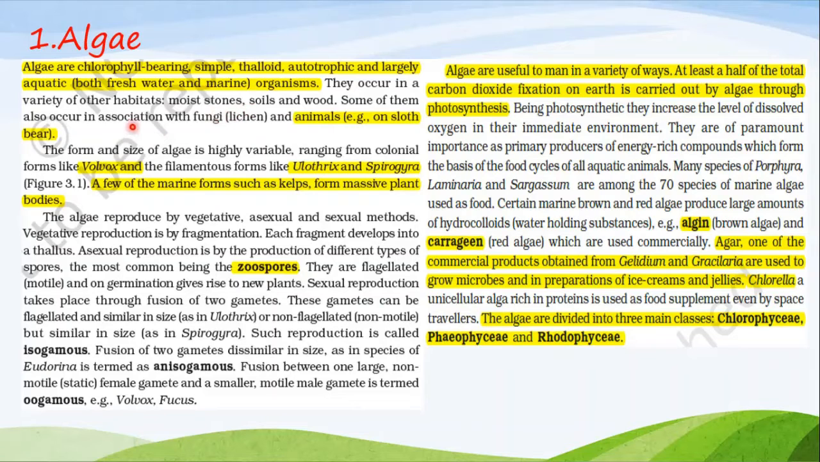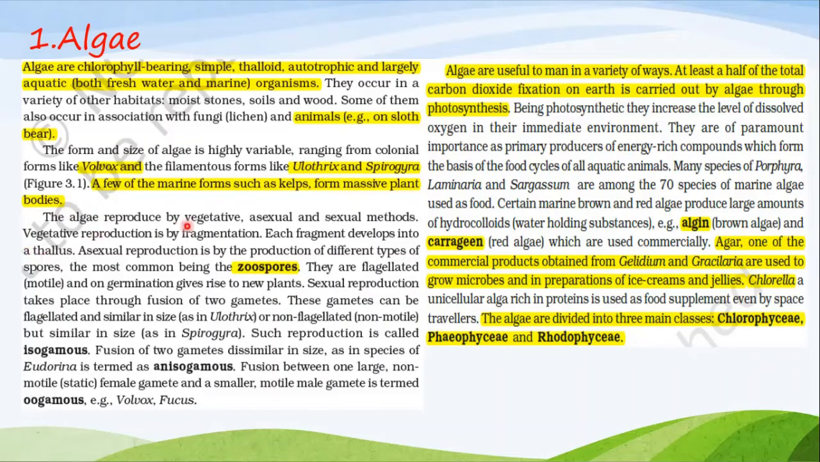In the previous slide, we learned about lichen. Lichen is nothing but a combination of algae and fungi. Symbiotic association of algae on animals is found on sloth bear. The form and size of algae is highly variable, ranging from colonial forms like Volvox and filamentous forms like Ulothrix and Spirogyra. A few of the marine forms such as Kelps form massive plant bodies.